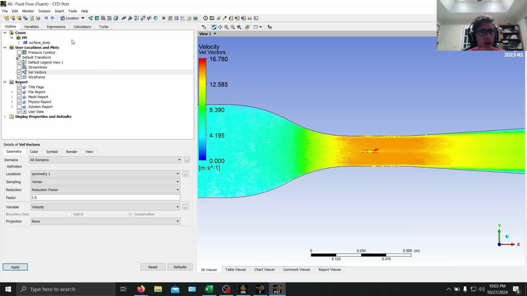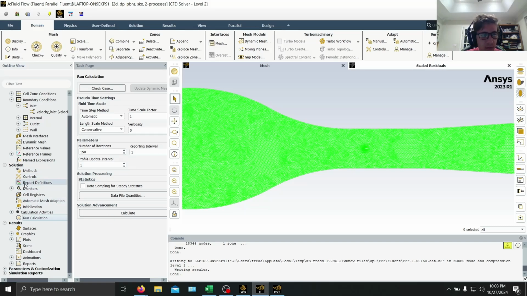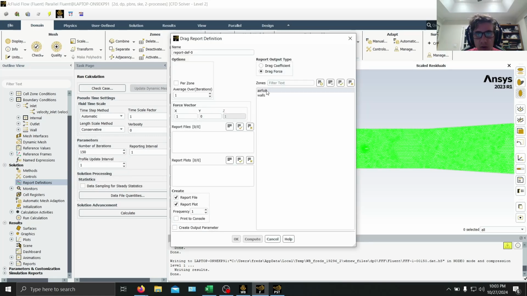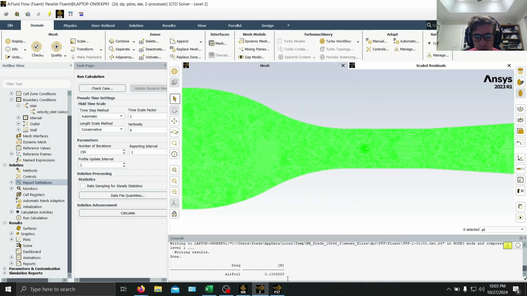If we want to find the free stream velocity to calculate the drag coefficient, then what we can do is go to probe, and then just somewhere in the text section here in front of the airfoil we can click, and then here's our velocity, right? It should be similar to the velocity that you inputted. After that we can go back to Fluent, report definitions, force report, drag, and make sure it's drag force, and then click the airfoil, compute. Here we go. So here's our drag force.